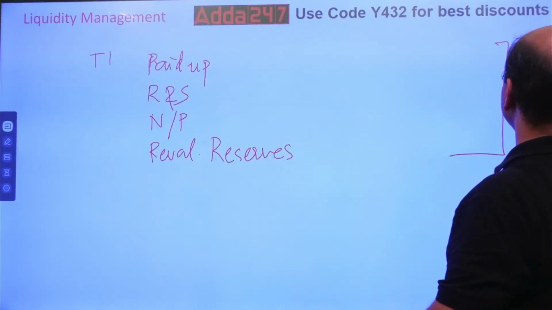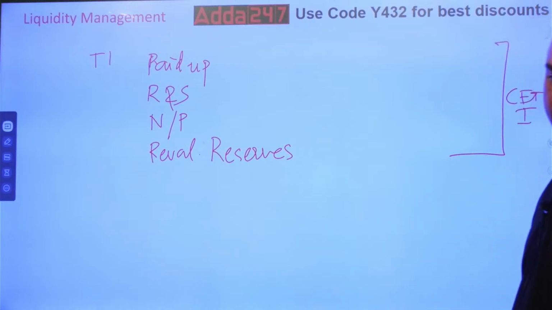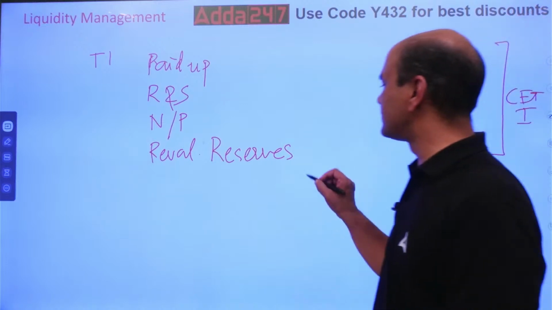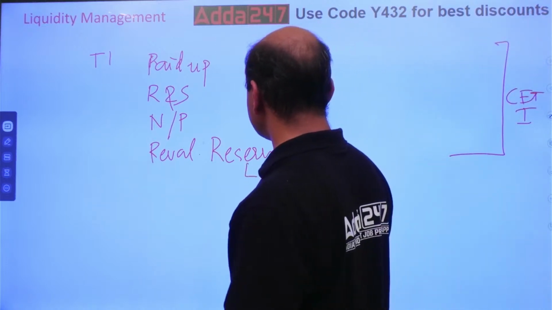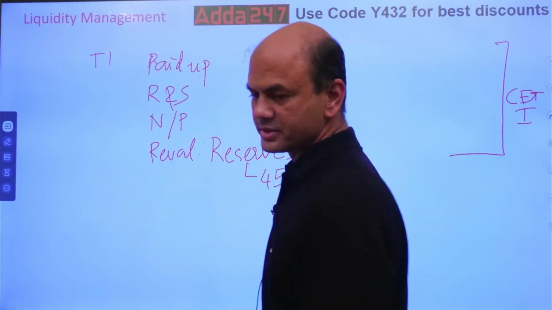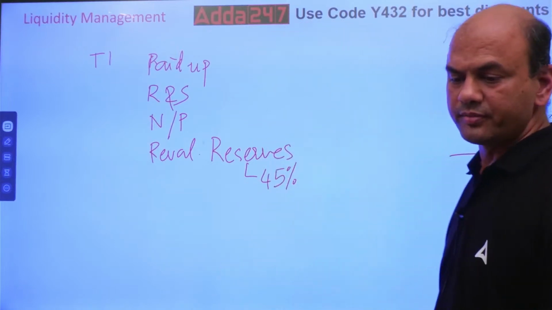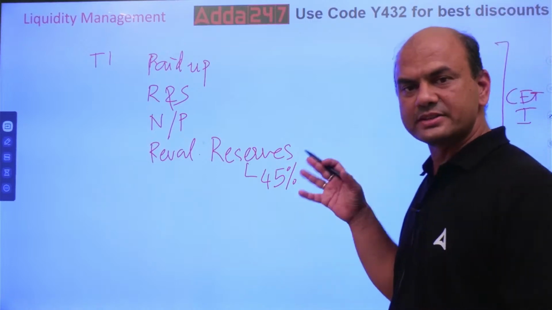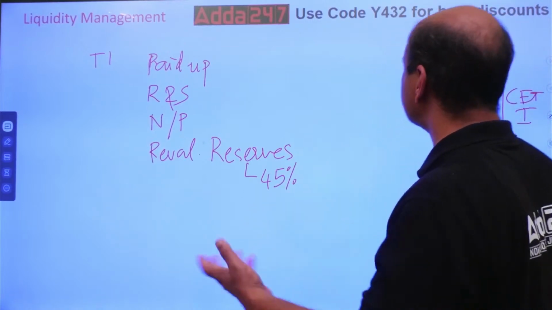Able to see this? CET1. Revaluation reserves are always taken at 45%, meaning a 55% discount we call it. So it is 45%. Let's discuss this only first, then let's go to T2 later.